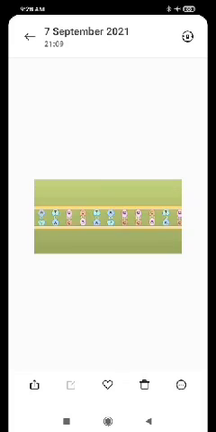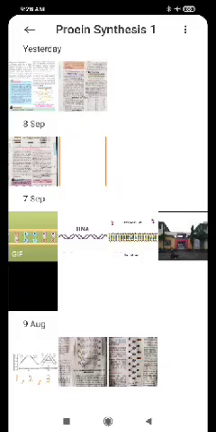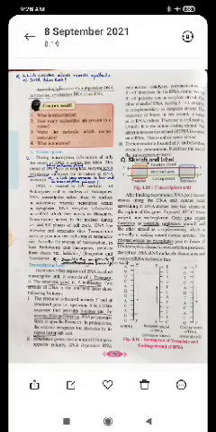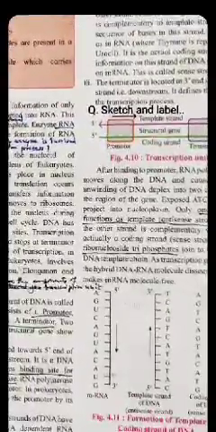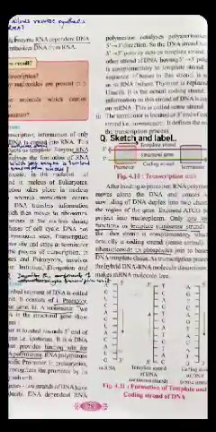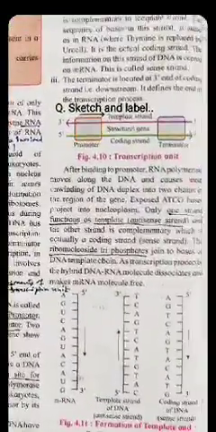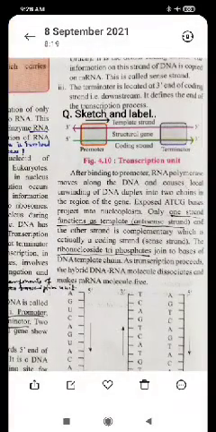Both these processes occur inside the nucleus. Okay. Now see, in our book there is a diagram on page number 78, on the right side, and below this diagram you can see a sentence.